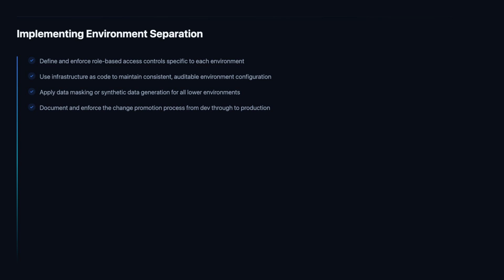The change promotion process is the operational expression of environment separation. It should define the technical gates, automated test pass rates, security scan thresholds, build success criteria, and the human approval steps, peer review, security review, change advisory board approval, that a change must satisfy at each stage before promotion. The process should be documented in the change management policy, automated as much as possible through the CI/CD pipeline, and audited regularly to ensure it is being followed and that bypasses are identified and addressed.